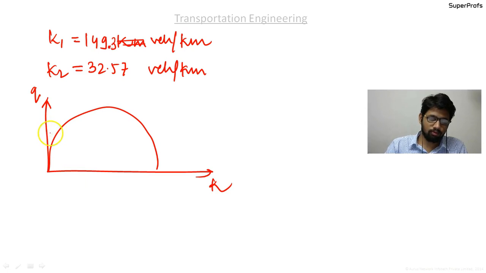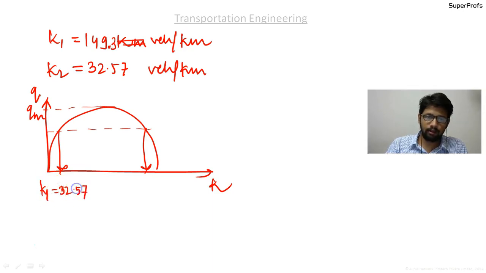For Qmax, here you get the two values. It is 1000, not the Qmax, and you get K1 and K2 values. Here you get K1 equal to 32.57 and K2 value that you have got is 149.3 vehicles per kilometer.